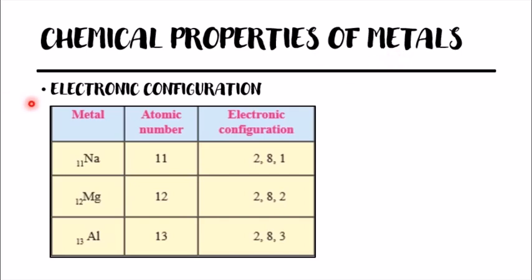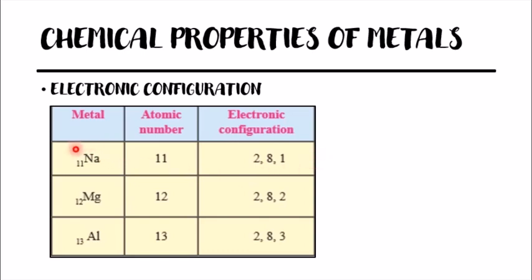Next are the chemical properties of metals. The first chemical property of metal is electronic configuration. Now we write the electronic configuration according to the atomic number. Each metal has its own electronic configuration and its own atomic number. So according to the atomic number we write the electronic configuration. Now there are four shells when we are writing the electronic configuration. In the first shell a maximum of 2 electrons can be there, in the second shell 8 electrons, in the third shell 18 and in the fourth shell 32 electrons can be there.